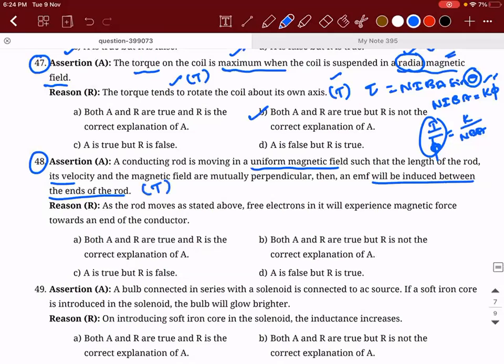As the rod moves, as stated, free electrons in it will experience a magnetic force towards the ends of the conductor. Is that right or wrong? True. It is true. This is happening because of the Lorentz force. And when all the electrons get drifted to one end of the conductor, a potential difference is created. So statement is true, reason is true, and the reason is the correct explanation for the statement. I hope you guys are able to differentiate between A and B.